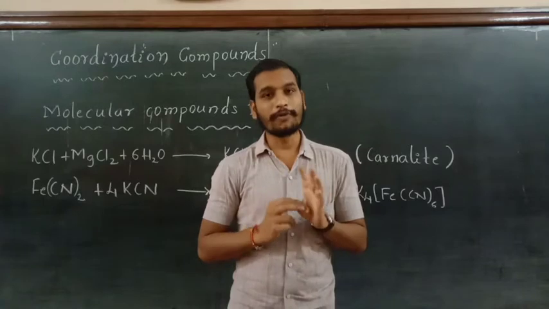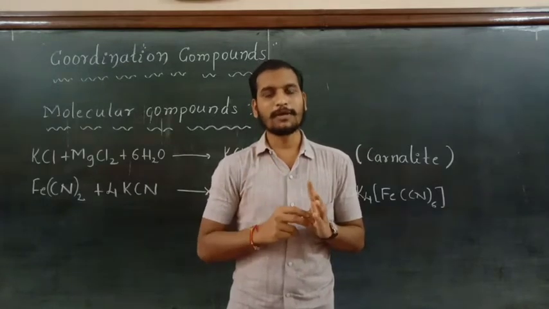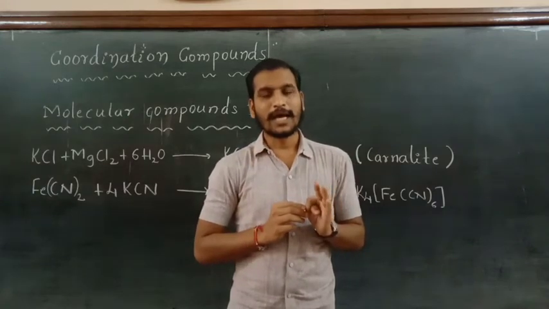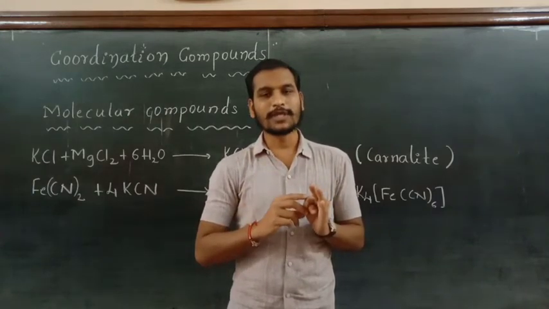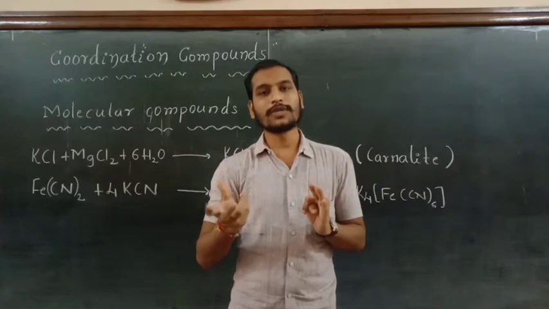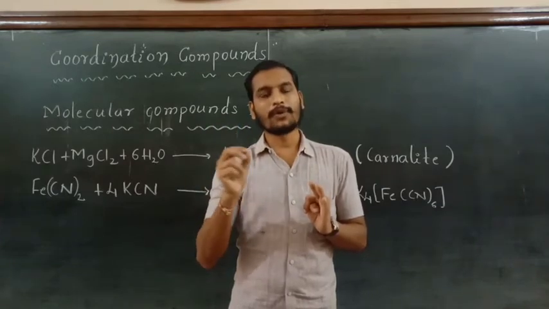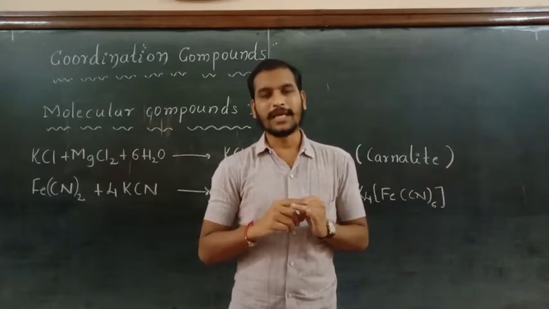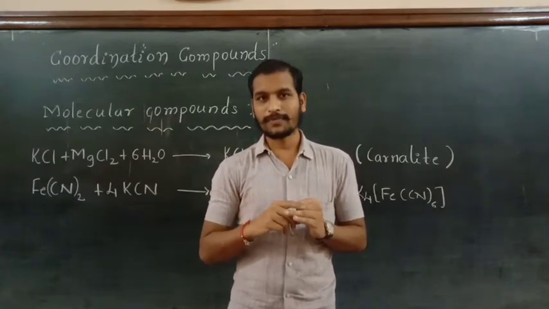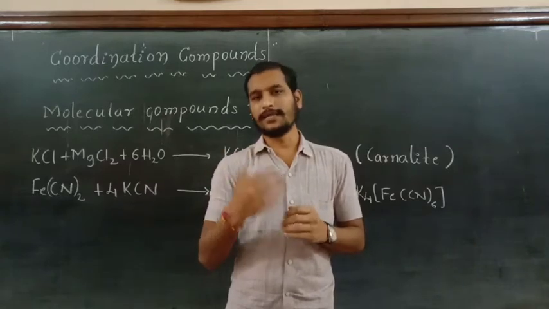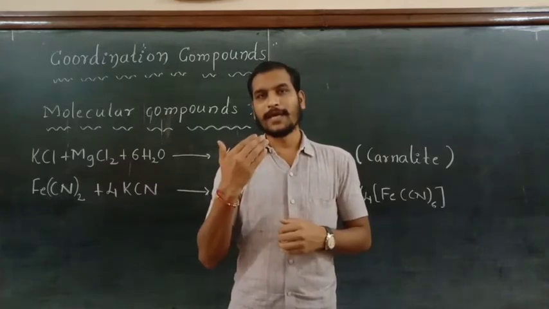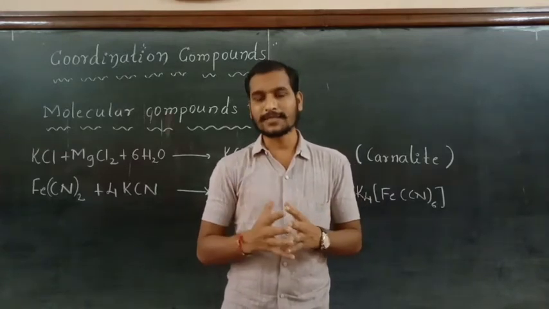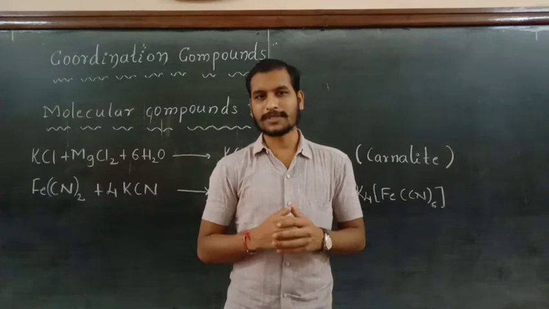To exist the life on earth, three important coordination compounds are there. One is chlorophyll, which is responsible for the oxygen; hemoglobin, which is responsible for the transport of oxygen to every cell of our body; and next one, vitamin B12. It is the coordination compound which keeps us healthy. So this is the importance of coordination compounds or the complexes in the biological systems.